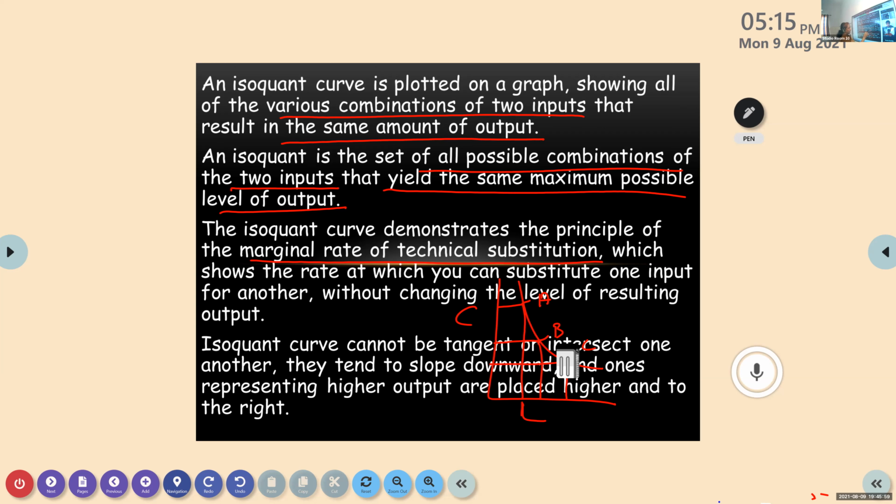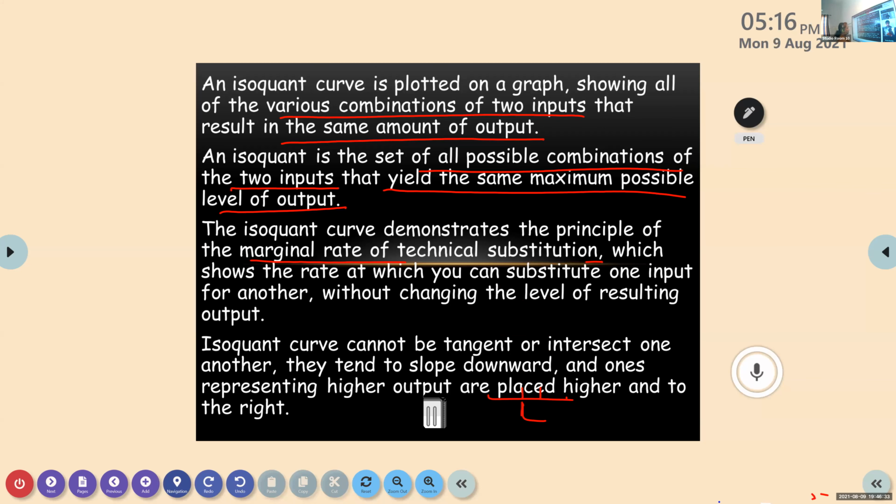But at the same time, what are we telling? That all these points give you the same amount of output. We are talking only about the inputs. Whatever A is shown, whatever B is shown, C is shown, gives you the same amount of output. There is no change in that. But these are particular combinations that you can see on the graph here. So isoquant means what? It is a set of all possible combinations of two inputs which gives you the same maximum possible level of output.